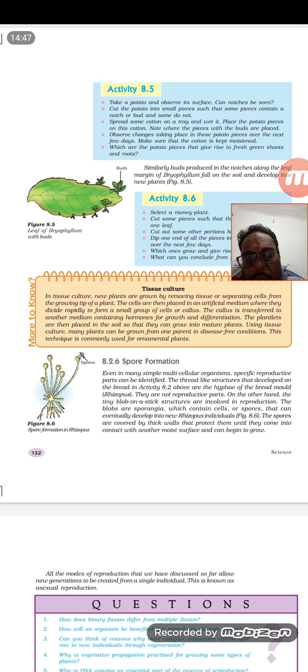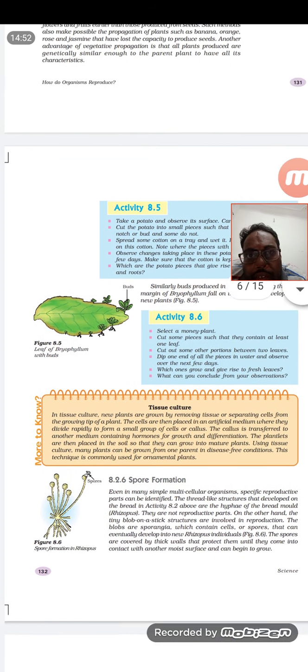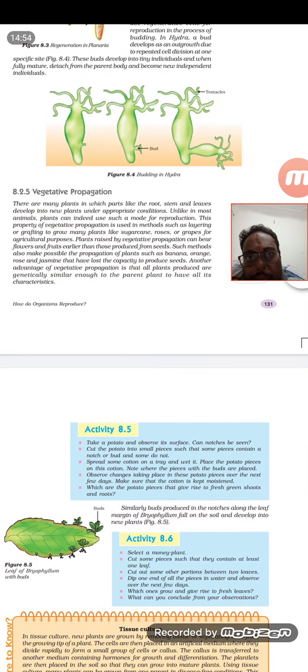So these are the main examples of asexual reproduction. Please go through this, and if you have any doubt, let me know. Thank you.